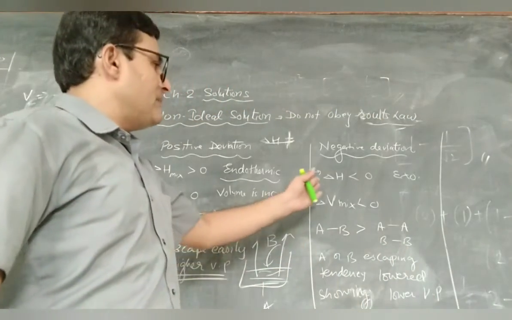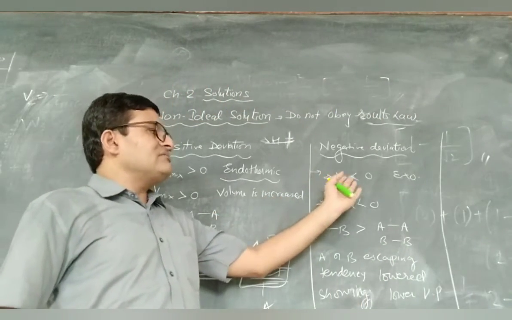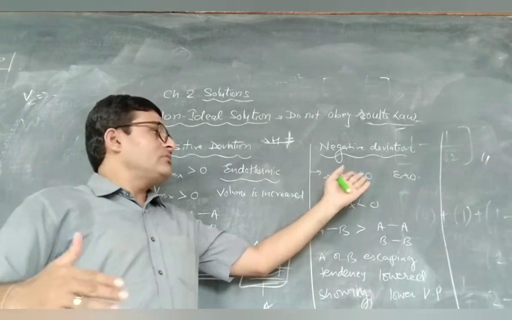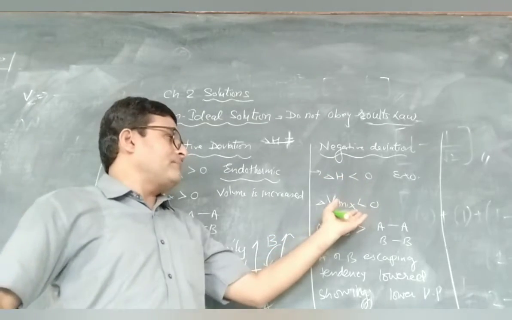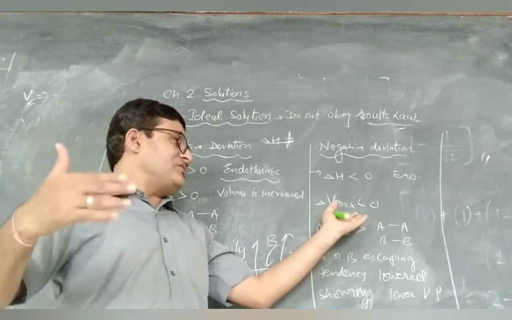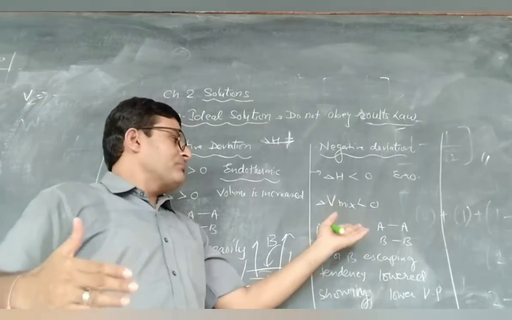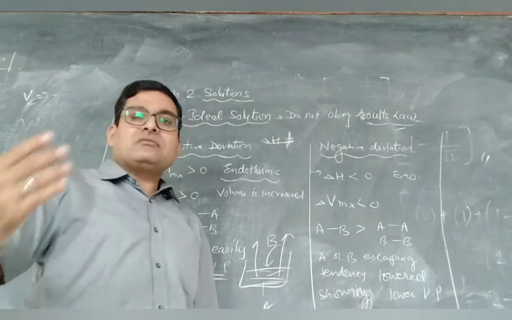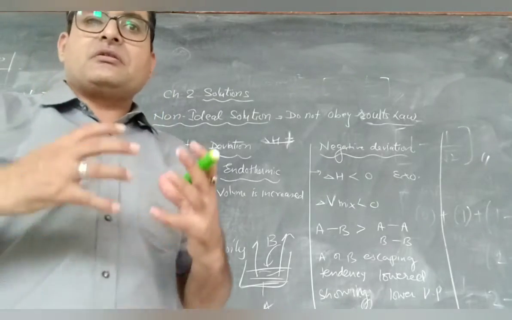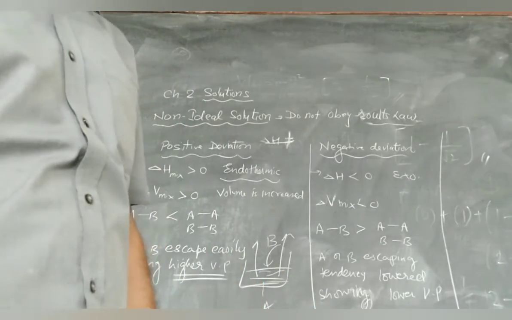So you need to remember here delta H is less than 0, negative. That is, the process is exothermic. Delta V mixing, the change in volume, is lowered, and AB type of interactions are stronger. We call it negative deviations.